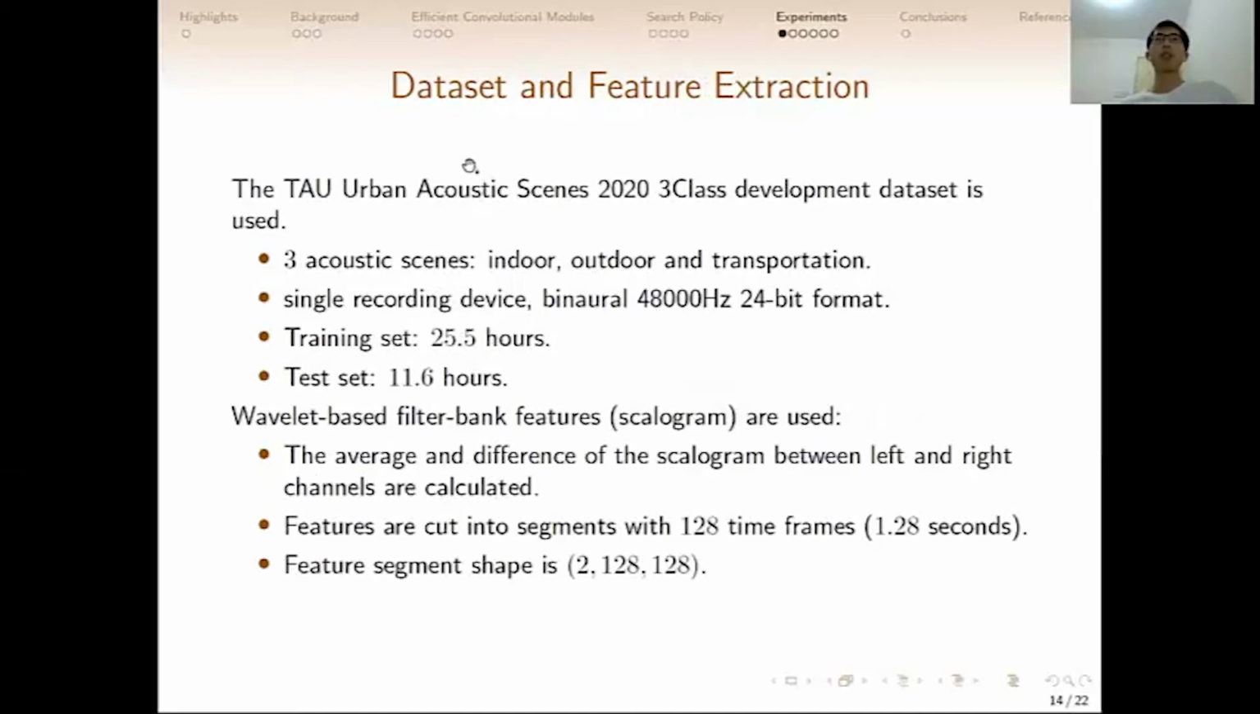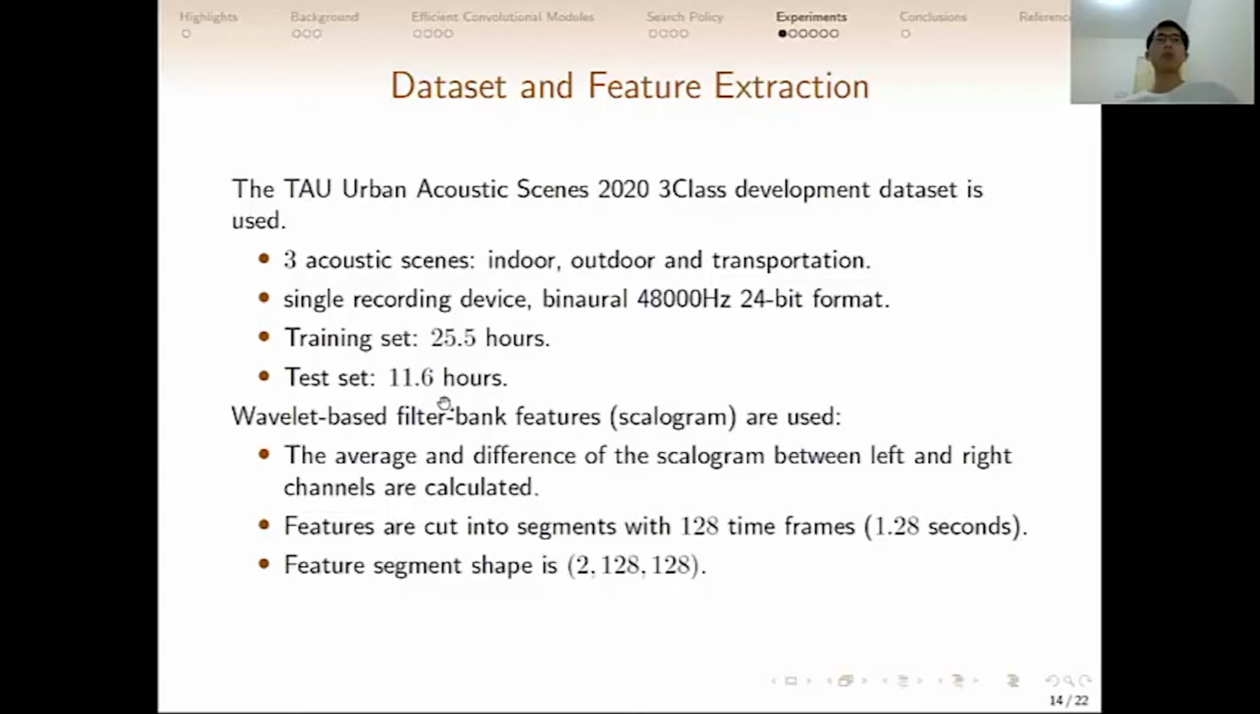The dataset used in our experiments is the TAU Urban Acoustic Scenes 2023 Mobile deployment dataset. It contains 3 acoustic scenes: indoor, outdoor, and transportation. The audio is recorded by a single recording device in binaural 24-bit format. The training set contains 25.5 hours of audio, and the test set contains 11.6 hours of audio.